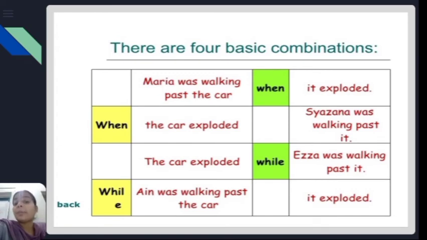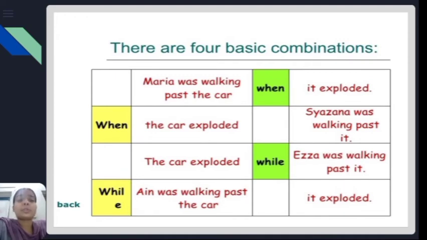Here are 4 basic combinations which you can use for combining simple past tense and past continuous tense. Like: when Maria was walking past the car, it exploded. Or you can also write the sentence this way: when the car exploded, Susanna was walking past it.